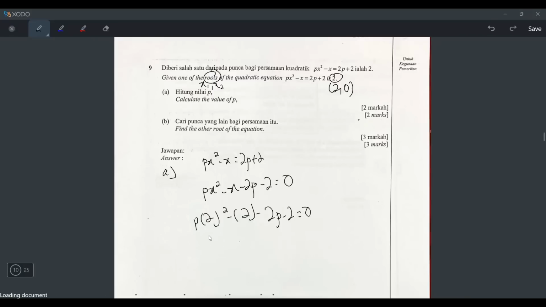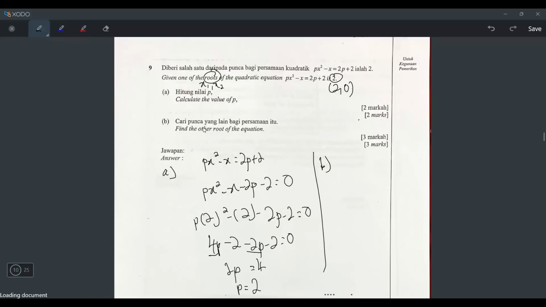So I substitute 2 squared is 4, so 4p minus 2, just write minus 2, minus 2p minus 2 equals 0. 4p minus 2p is positive 2p, negative 2 minus negative 2 is negative 4. Move to the other side, become 4. So p equals 4 divided by 2, that is 2. That's the answer.